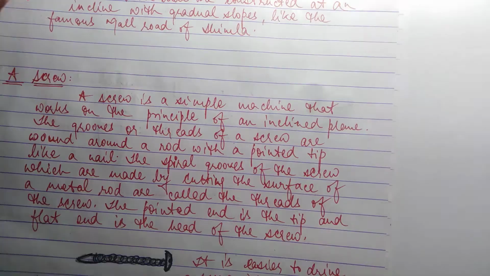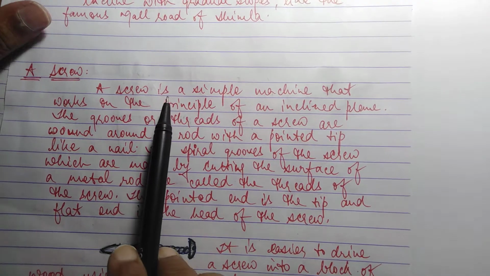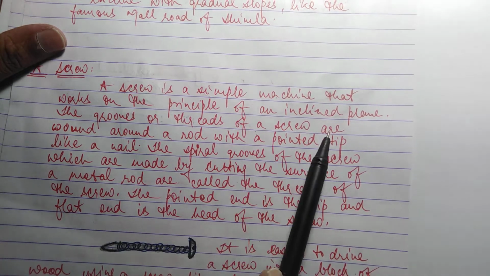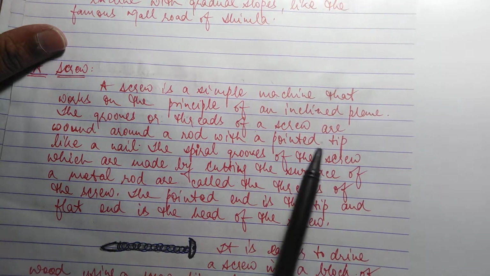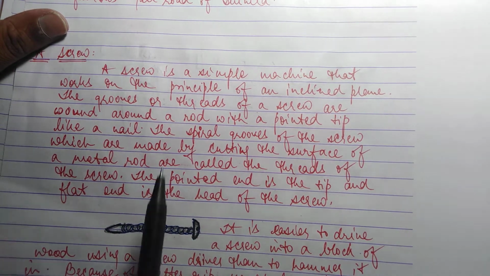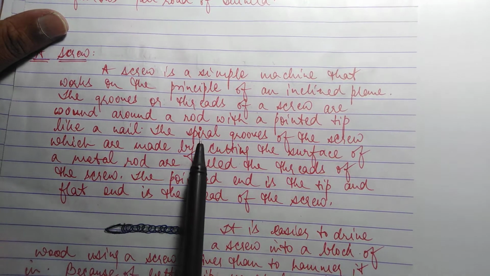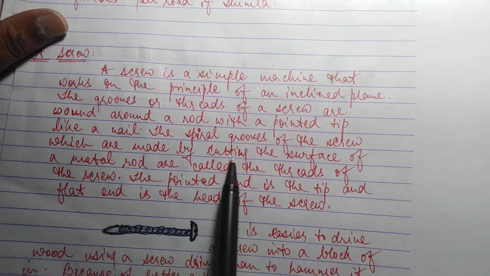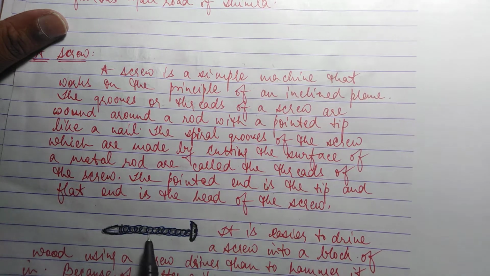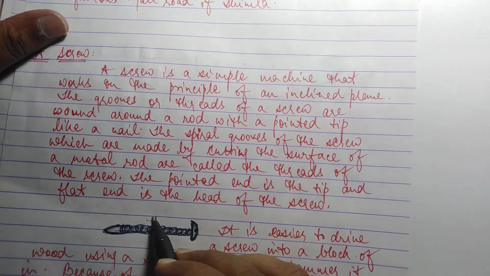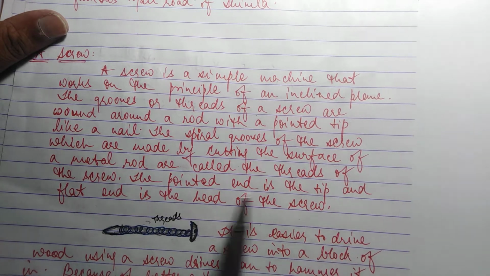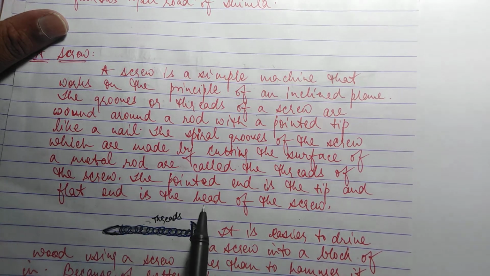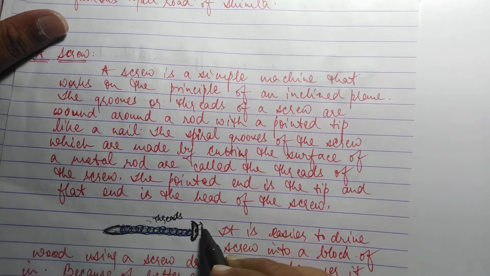Okay. Now a screw. A screw is a simple machine that works on the principle of an inclined plane. The grooves or threads of a screw are wound around the rod with a pointed tip, like a nail. These are the spiral grooves of the screw, which are made by cutting the surface of the metal rod, and are called the threads. The pointed end is the tip, and the flat end is the head of the screw.